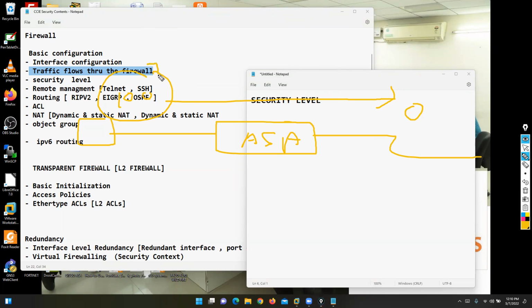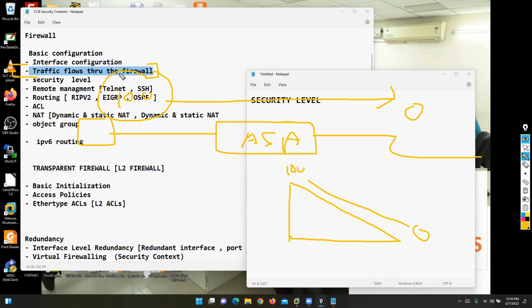Traffic is by default allowed in Cisco ASA firewall from higher security level to lower security level. So here we have a concept: traffic flow through the firewall. Here we can discuss traffic flow through the firewall. The default traffic flow is higher security level to lower security level. Traffic is allowed, and there is no need to configure any kind of firewall policy. We'll discuss in detail, but right now we can discuss traffic flow through the firewall.